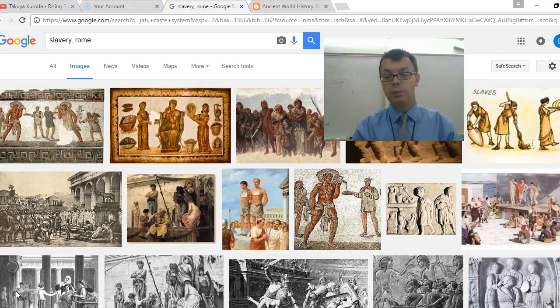There was a possibility they could marry into the family, but again, the slaves were definitely a lower class of people in the Roman society who did a lot of the agricultural work, did a lot of servant jobs, and at a point, they made up a very large part of the population in Rome, like 1/3 to 1/4 of the population of Rome was slaves.